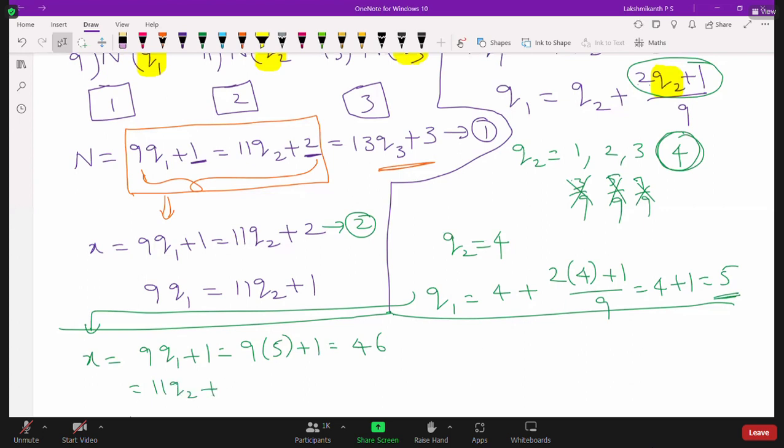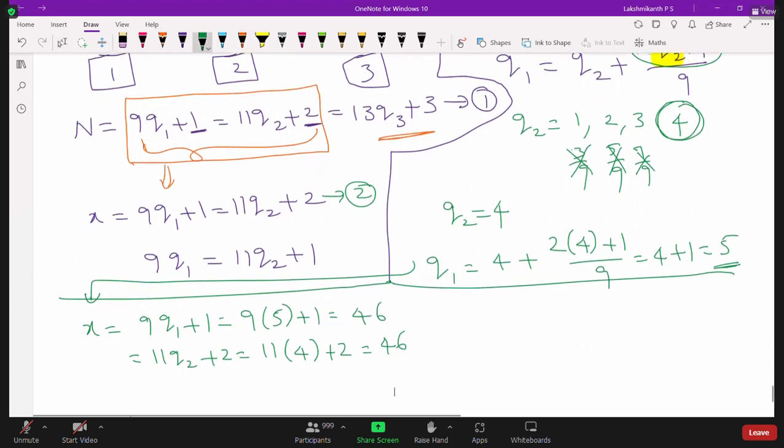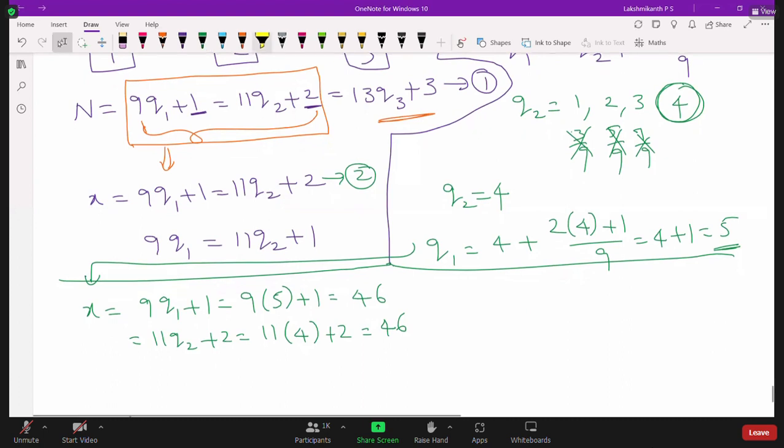11Q2 plus 2. So what we will get? 11 times 4 plus 2. So we'll get 46 here. So now the least number is 46, which satisfies these two only. So the number 46 satisfies these first two conditions only. But the number which should satisfy all the three conditions, so then only we get our answer, right?